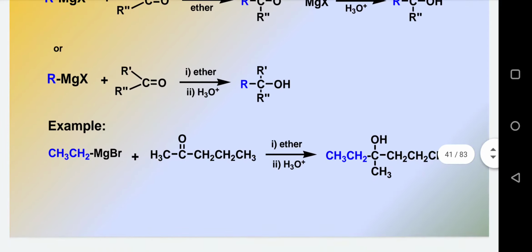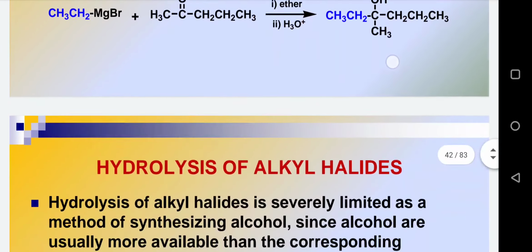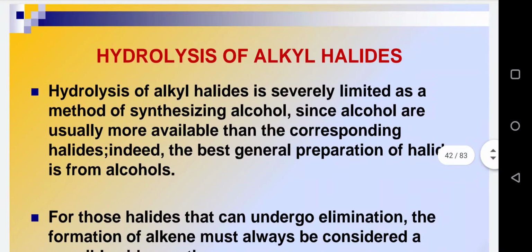You may take an example also over here. CH3CH2MgBr, that is ethyl magnesium bromide, on treatment with this ketone, we will get not a secondary but a tertiary alcohol. You can see the product is a tertiary alcohol because the OH is attached to a carbon which is further attached to three other carbon chains. So this was about the Grignard reagent contributing in the preparation of primary, secondary and tertiary alcohols.